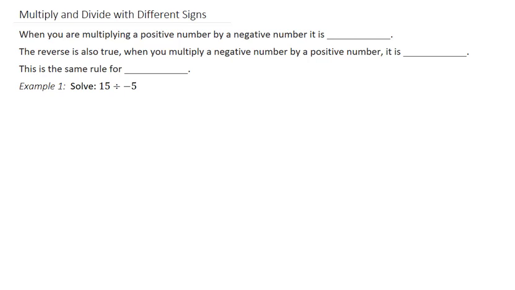Multiply and divide with different signs. When you're multiplying a positive number by a negative number, it is negative. The reverse is also true. When you multiply a negative number by a positive number, it is also negative. This is the same rule for division.